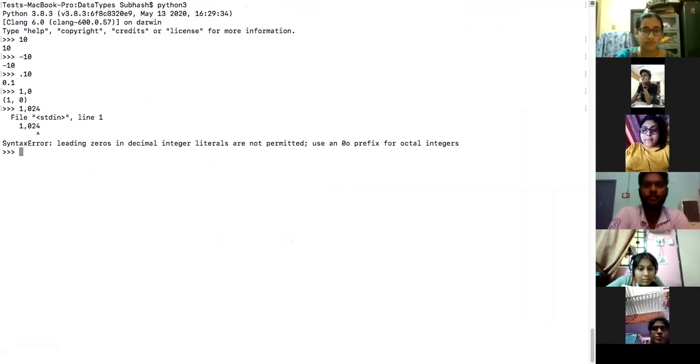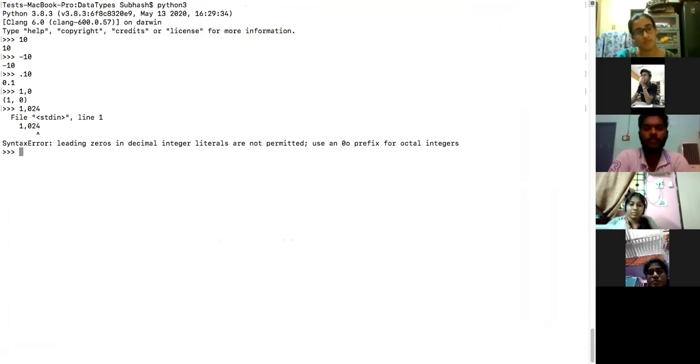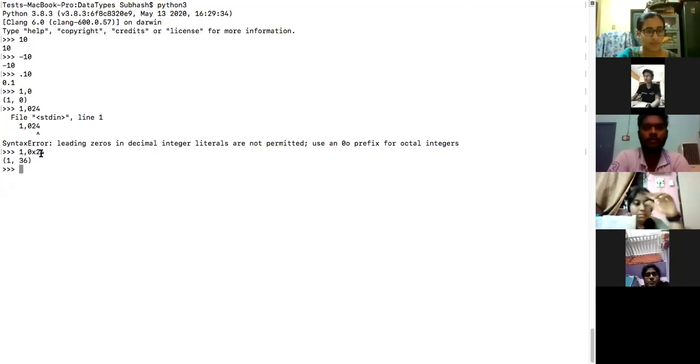The compiler feels that you are trying to use a hexadecimal, octal, or binary number, and you are trying to print it, but that is not permitted. Let me see this. If I change this to 0x24, yes, it works. Did you see that? Basically, it was a hexadecimal number which got converted to a decimal number. So this is permitted.